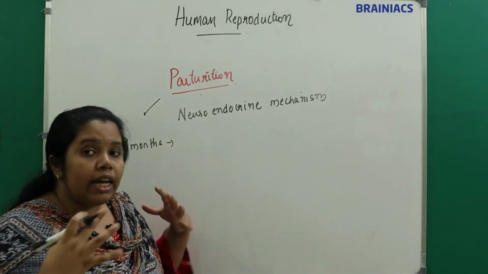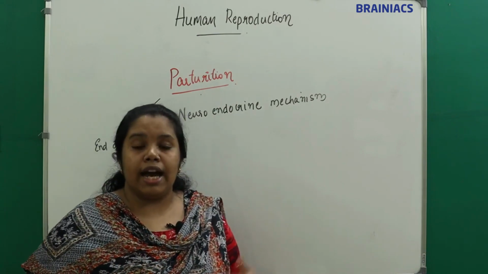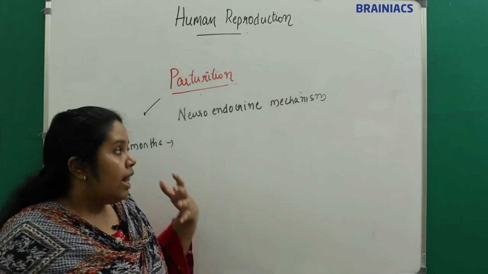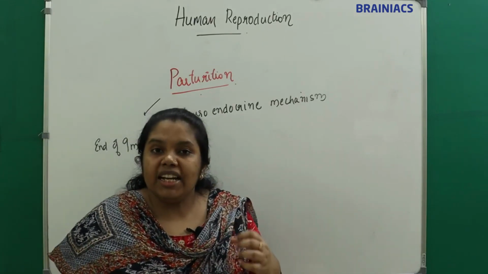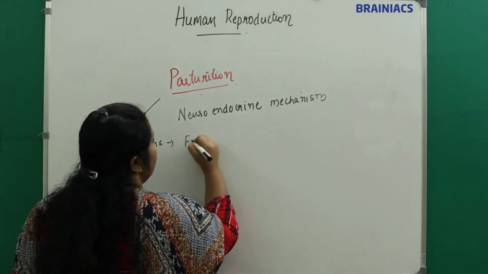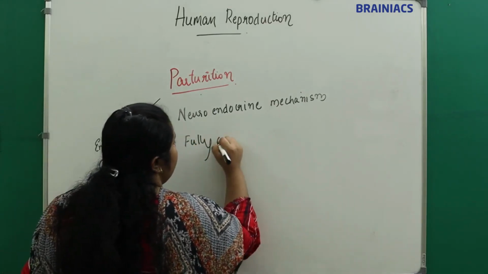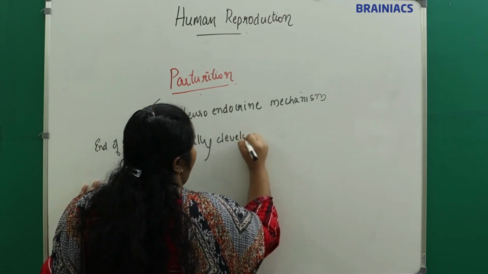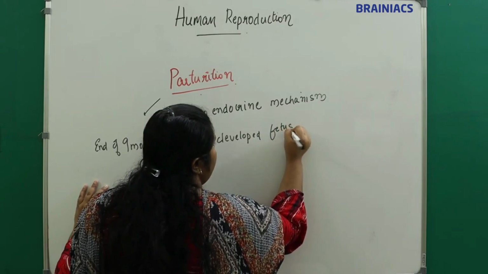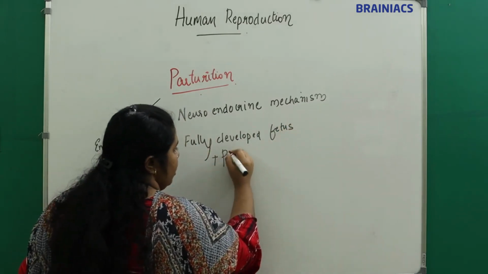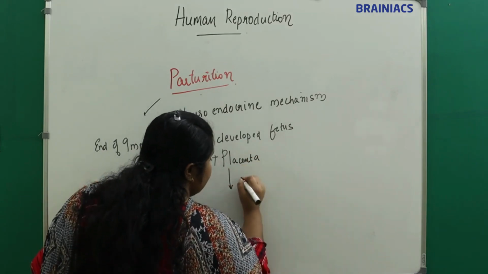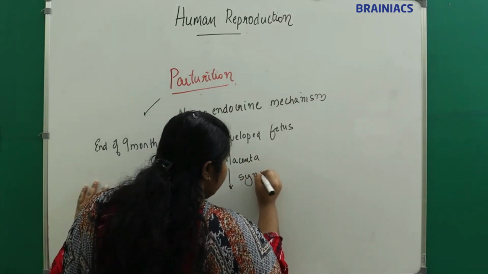So the fully developed fetus along with the placenta will send signals that will cause mild contractions in the uterus. So at the end of the 9th month, the fully developed fetus plus the placenta will send signals. What will this do?